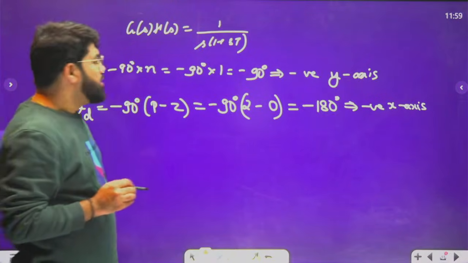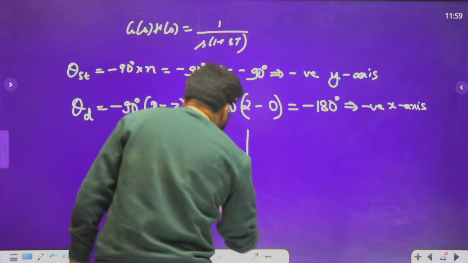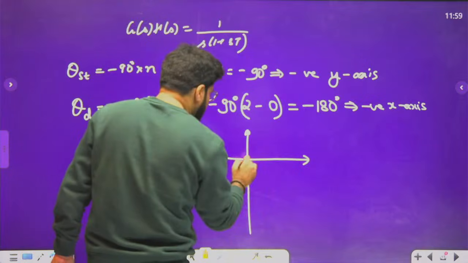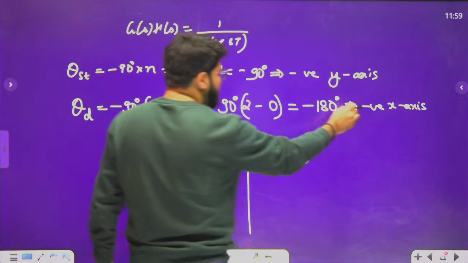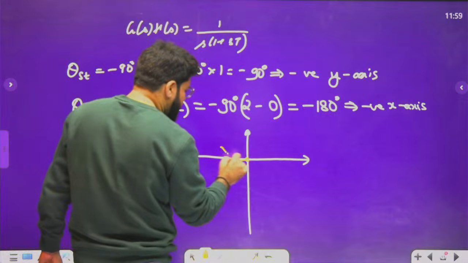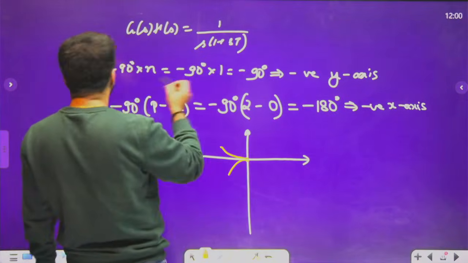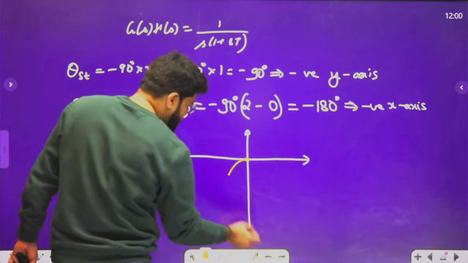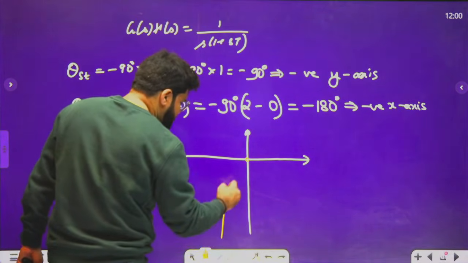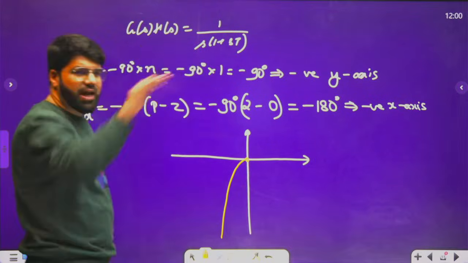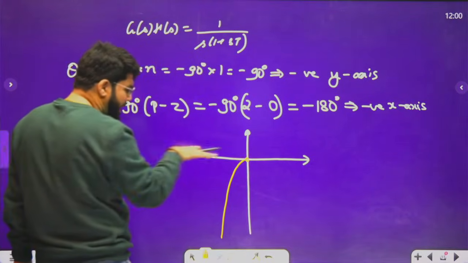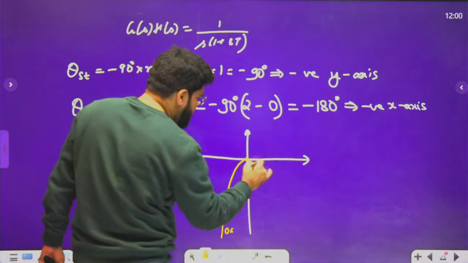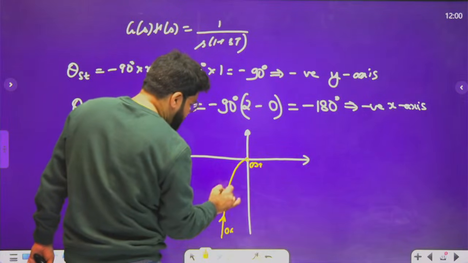Theta d means diving. So when you dive into the origin, you should be along the negative x-axis. This way or this way, but which of them? See the starting. Where is the plot starting from? Negative y-axis. So you have to start from down in this case, then just come and dive into the origin, such that you are parallel or tangential to the negative real axis. This is starting 0 plus, this is diving, infinity plus. This way you should quickly draw.